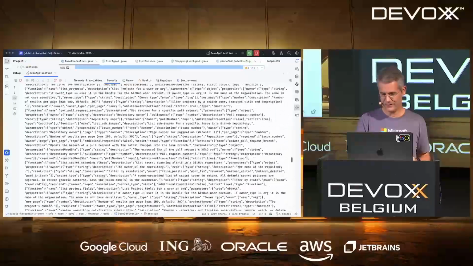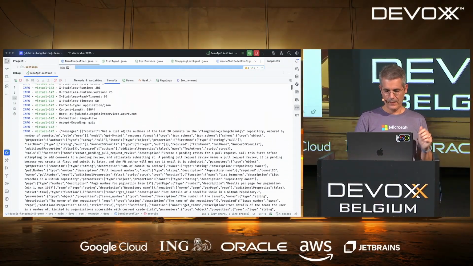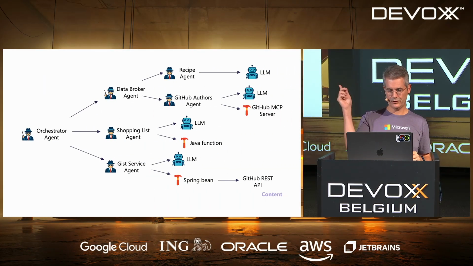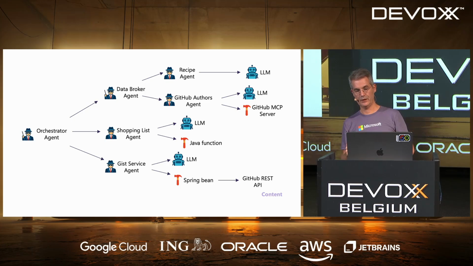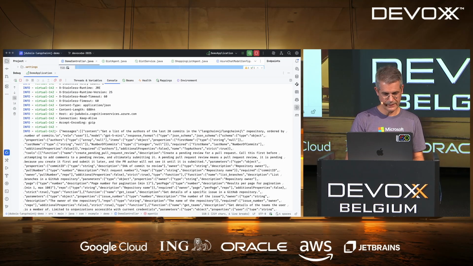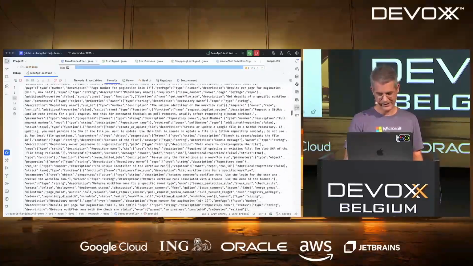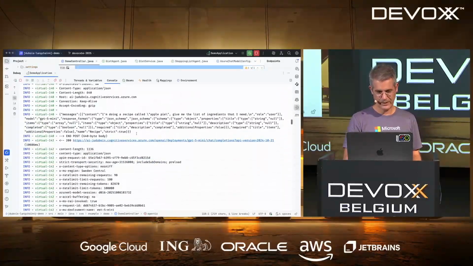Yeah, lots of code outputs. So first thing we did, I don't know if you remember, at the top, we're doing first the recipe and the GitHub authors running in parallel. So we're going to have 2 background threads. Here you can see virtual thread 142. That's the list of GitHub authors. So it's getting it. Oh, sorry, it's a tool first. Yeah, this one is big, like we had before.